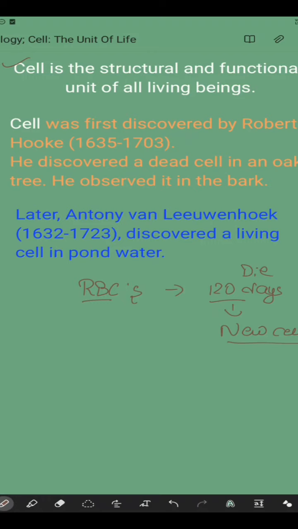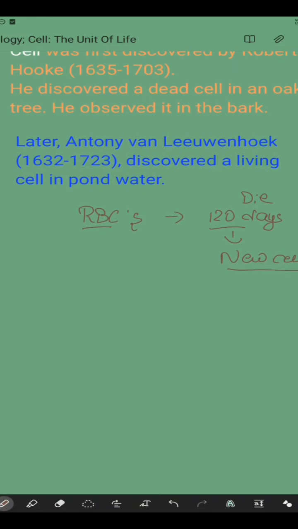Most organisms, including the human body, start life as a single cell. This is very important. Every living organism, even humans, starts life with a single cell, and that single cell is called the zygote.